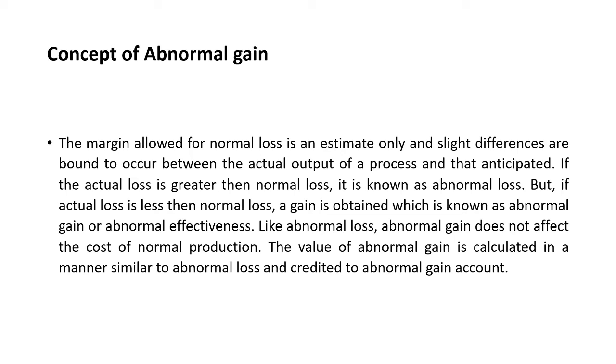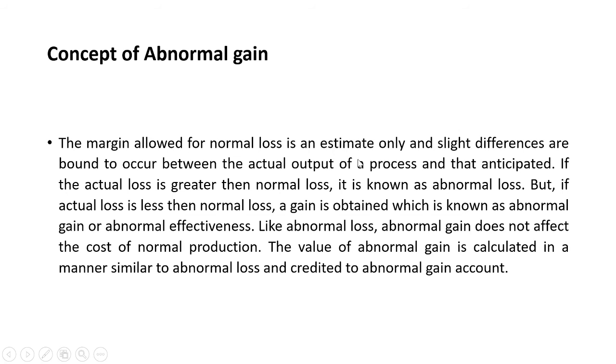But if the actual loss is less than normal loss, a gain is obtained, which is known as abnormal gain or abnormal effectiveness. Like abnormal loss, abnormal gain does not affect the cost of normal production. The value of abnormal gain is calculated in a manner similar to abnormal loss and credited to abnormal gain account.